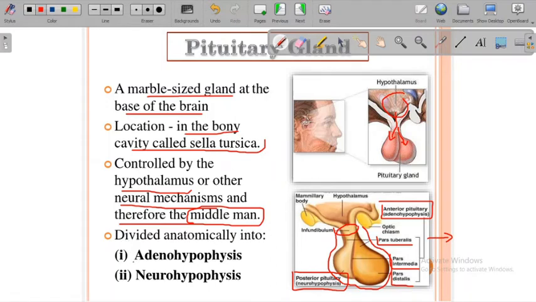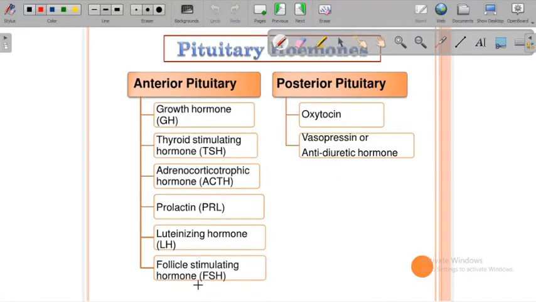So it is divided, like I said, into the adenohypophysis and neurohypophysis, right? Two sections we saw, the anterior pituitary and posterior pituitary. What hormones exactly does the anterior pituitary gland produce? The first one is growth hormone, second is thyroid stimulating hormone, then adrenocorticotropic hormone, then prolactin, which is very important in the secretion of milk.